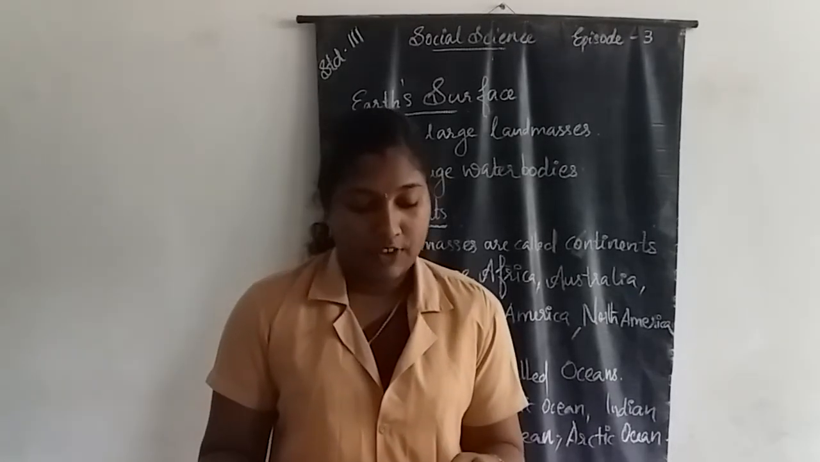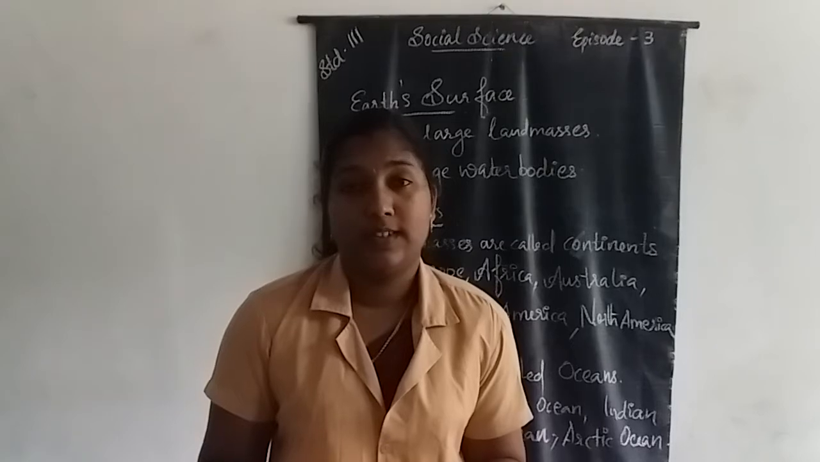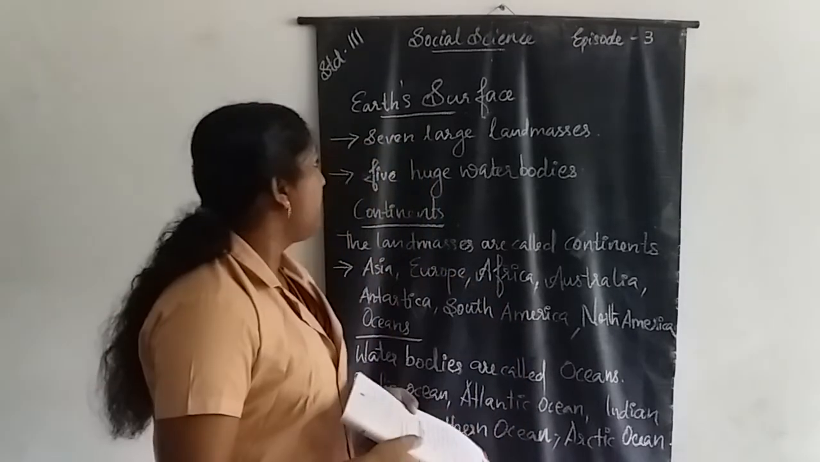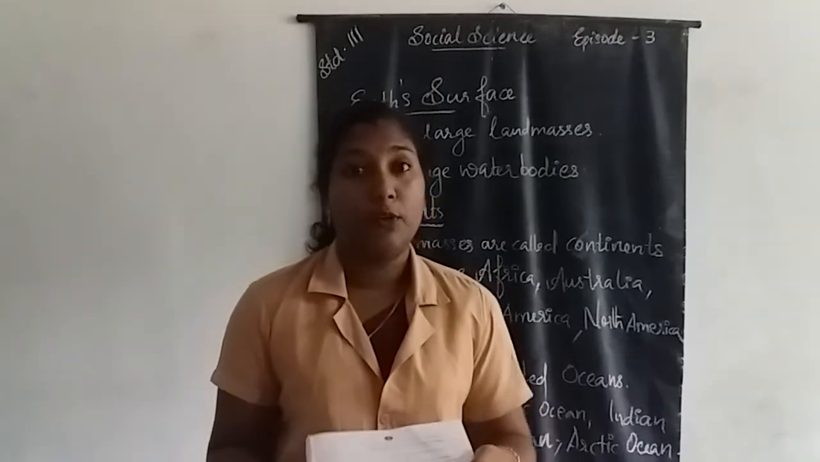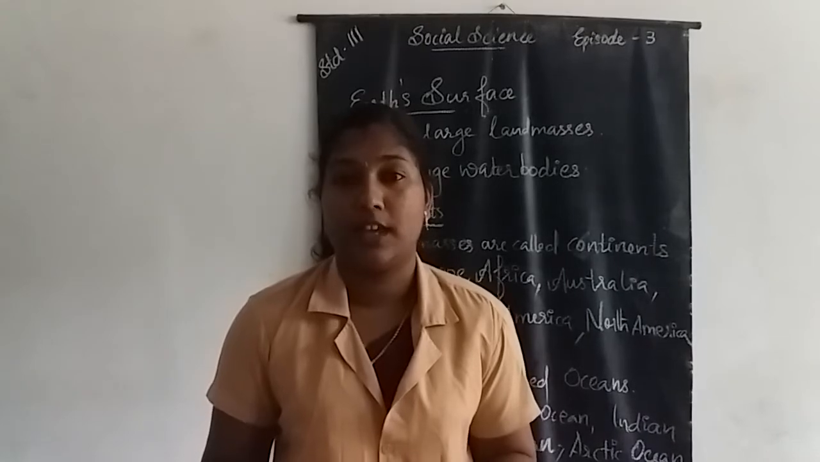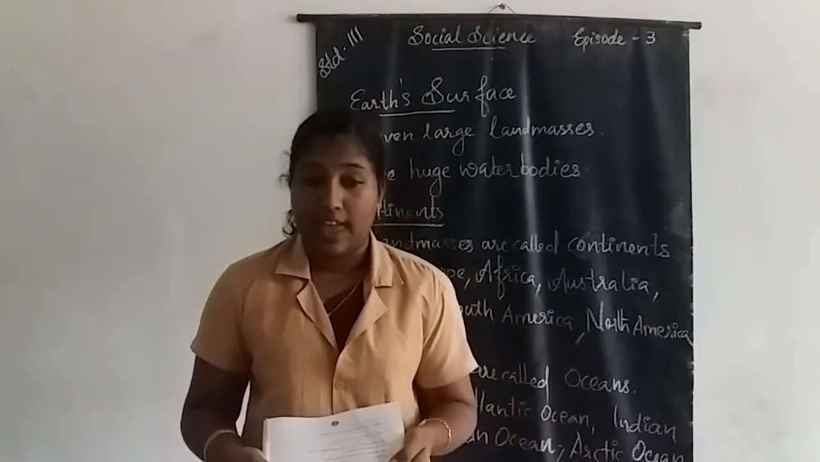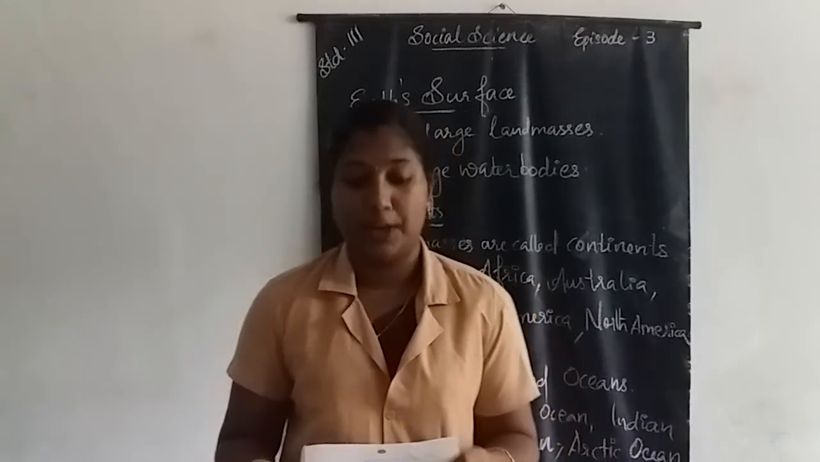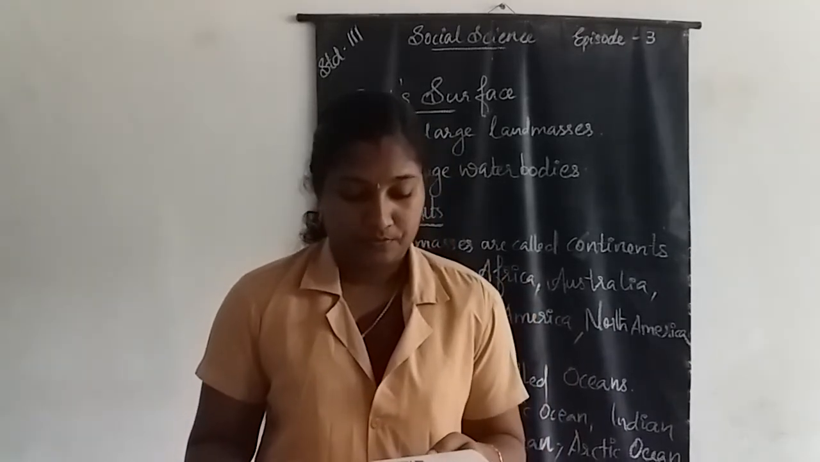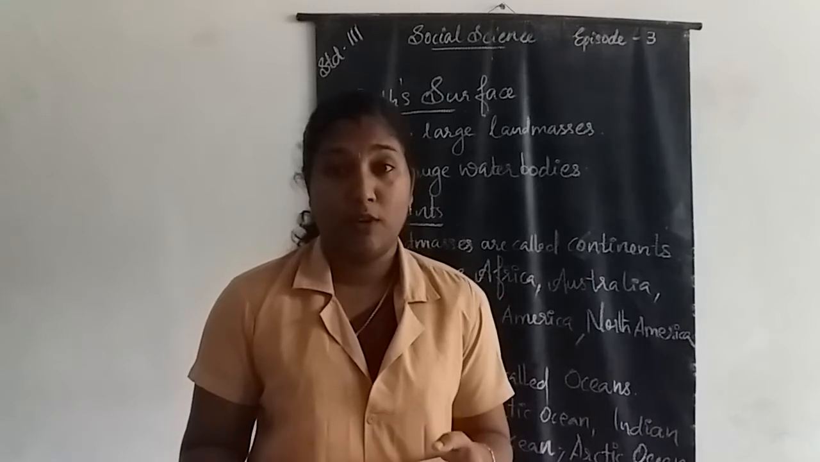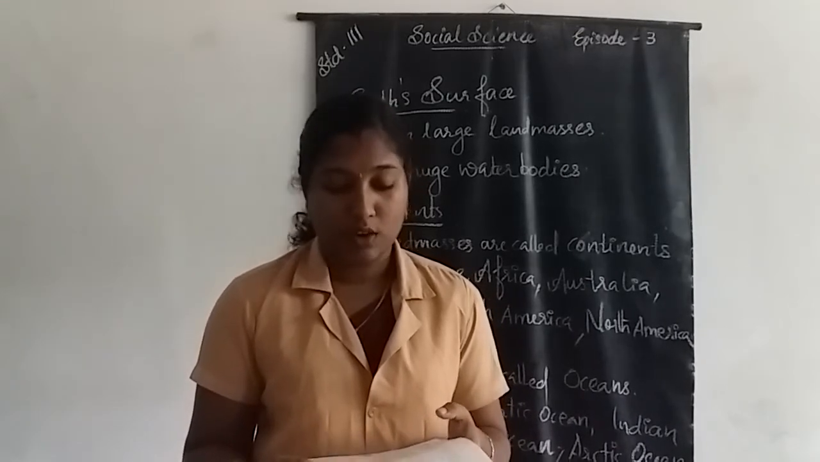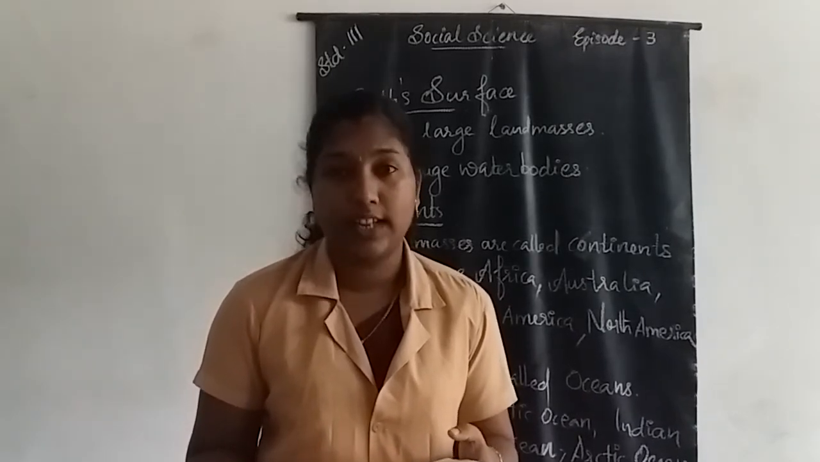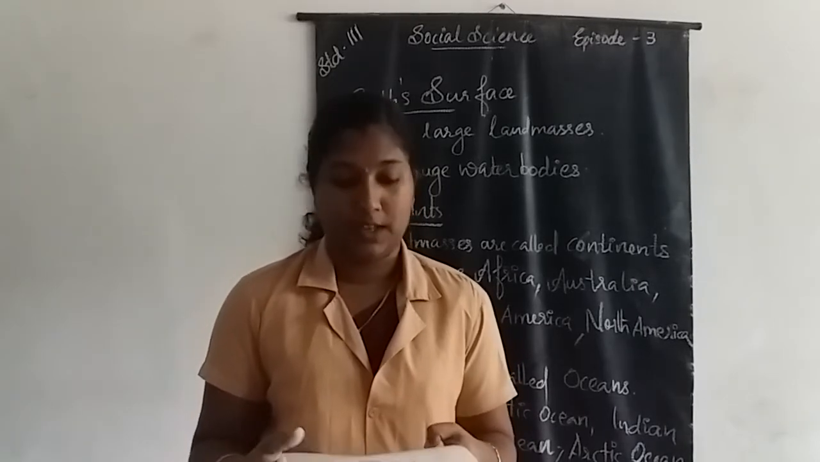Then, what covers Earth from all sides? Today we learn about atmosphere. What is atmosphere? The blanket of air around the Earth is called atmosphere. What covers Earth from all sides? Ocean, continent, atmosphere, rotation. Atmosphere.